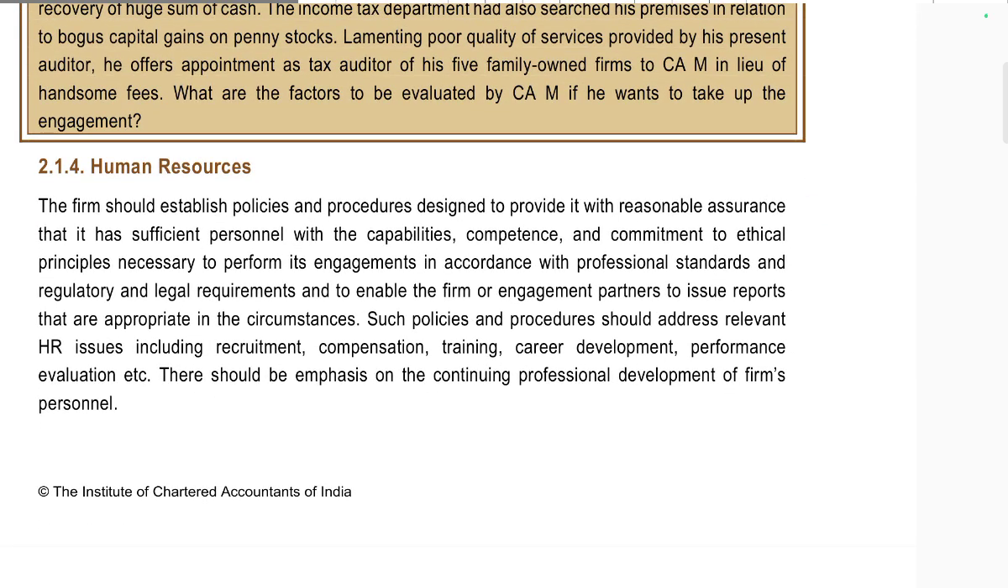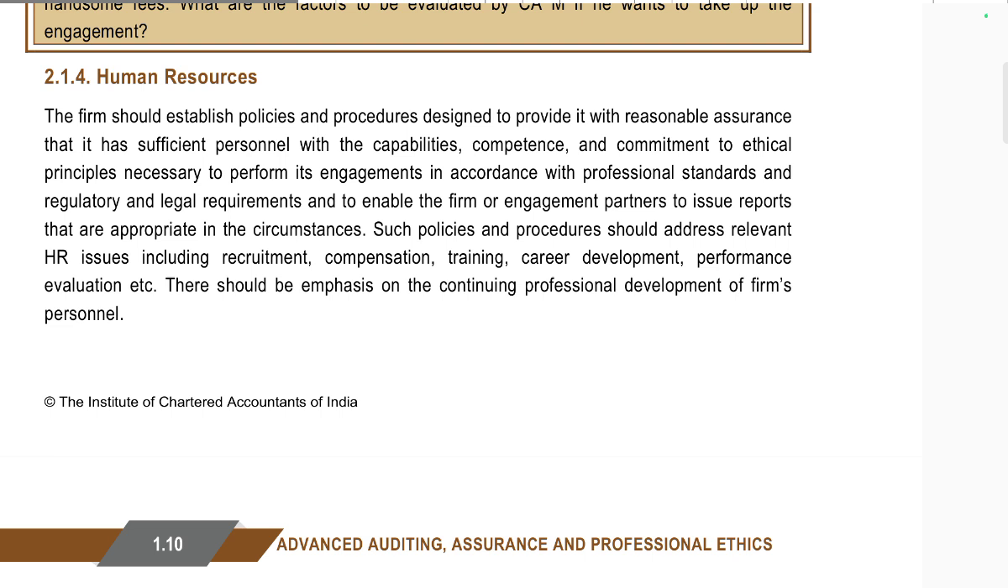Human resources. The firm should establish policies and procedures designed to provide reasonable assurance that it has sufficient personnel with the capability, competence and commitment to ethical principles necessary to perform engagements in accordance with professional standards and regulatory and legal requirements, and to enable the firm or engagement partners to issue reports that are appropriate in the circumstances. Such policies and procedures would address relevant HR issues, including recruitment, compensation, training, career development and performance evaluation. There will be emphasis on the continuing professional development of firm personnel.